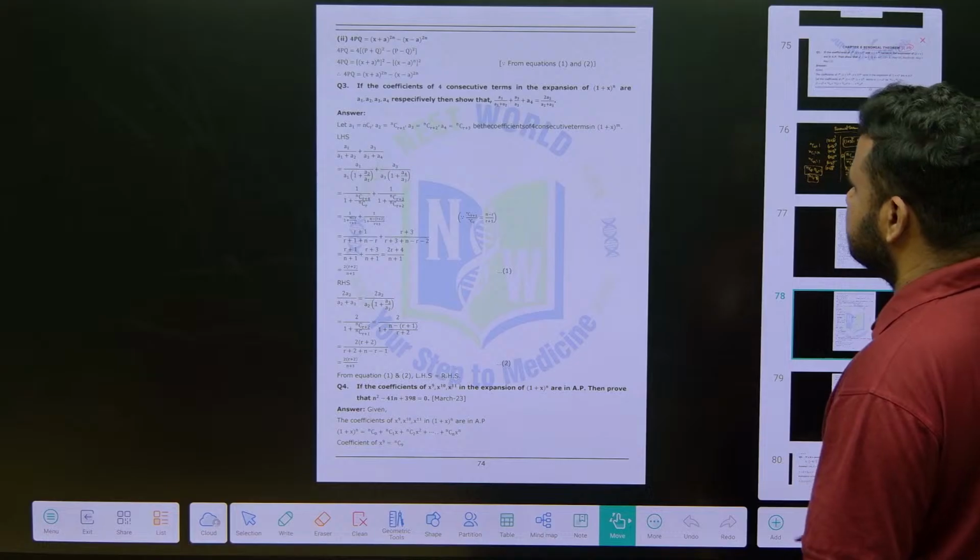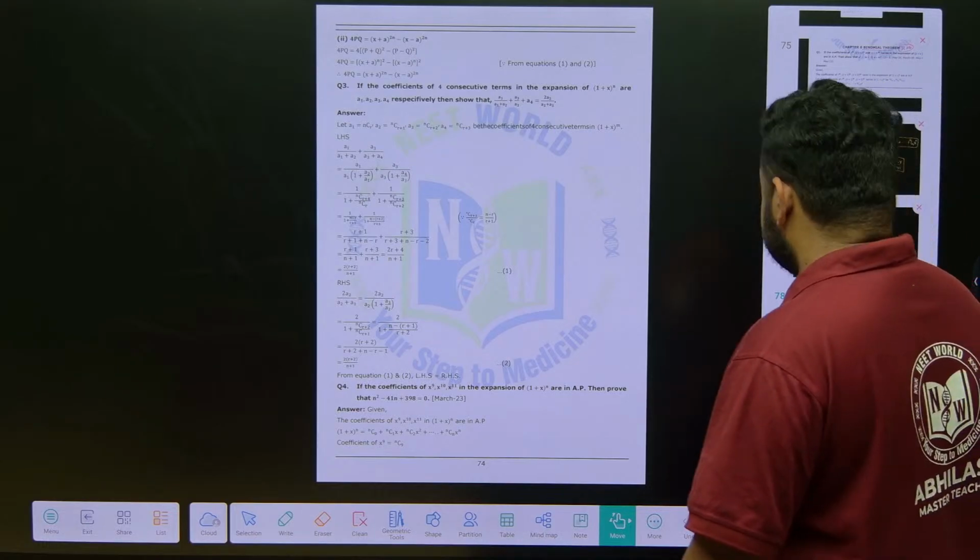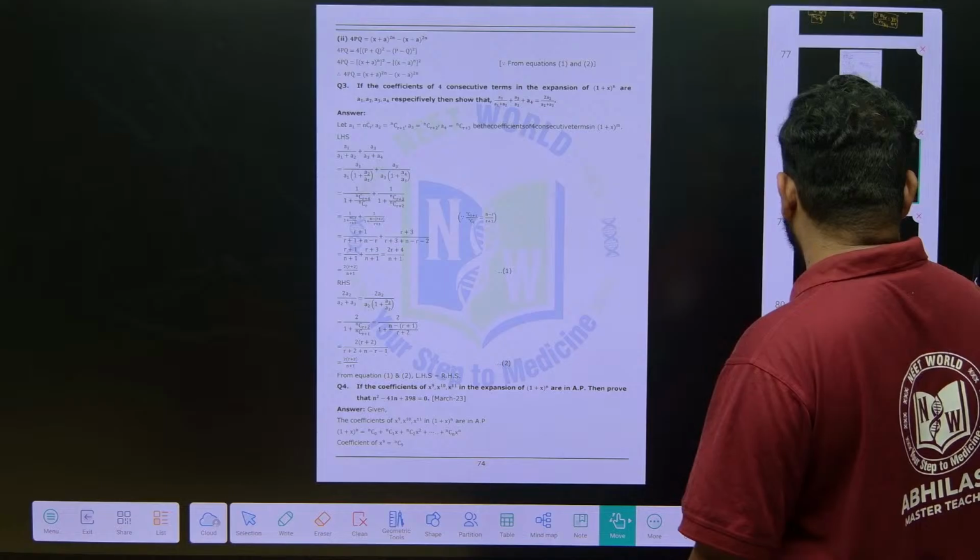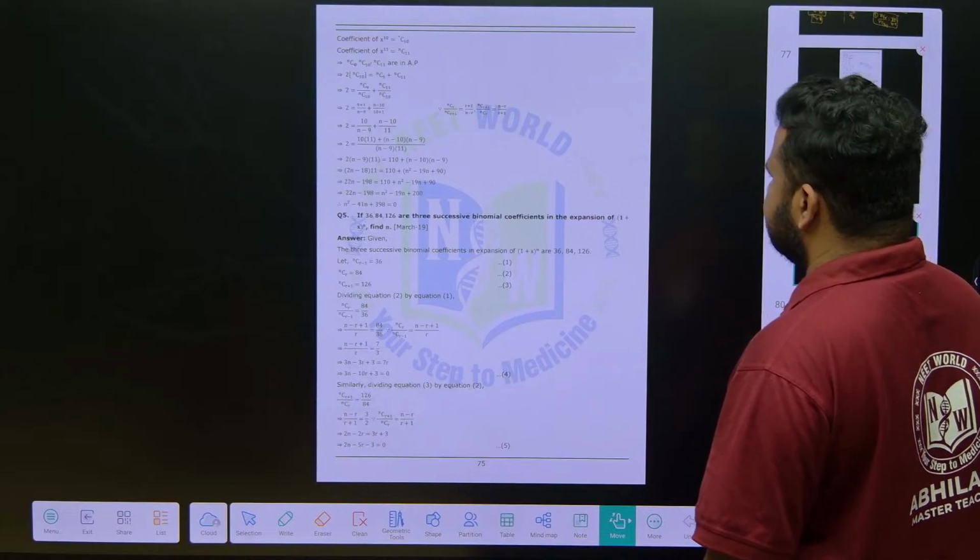Before this, this is the third question, right? Okay, so before the third question we will do one more question that is in AP.